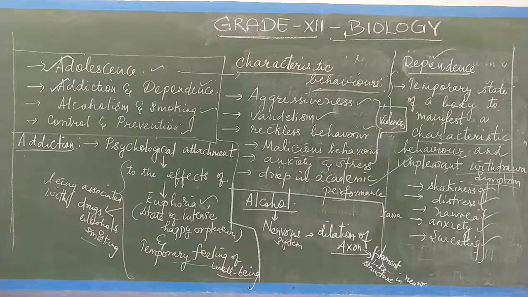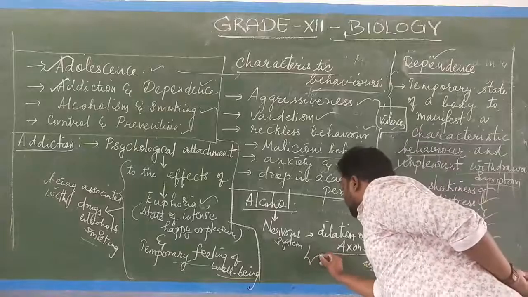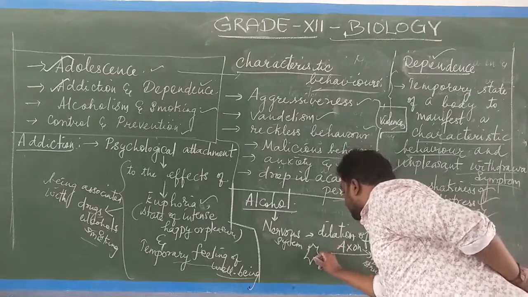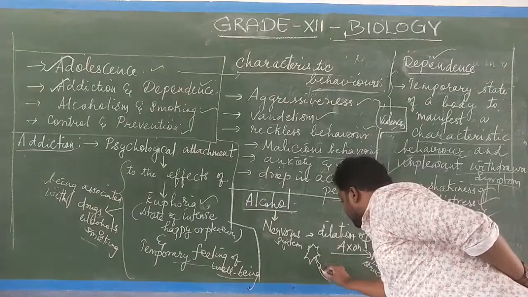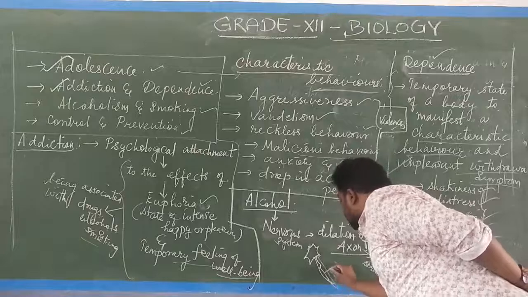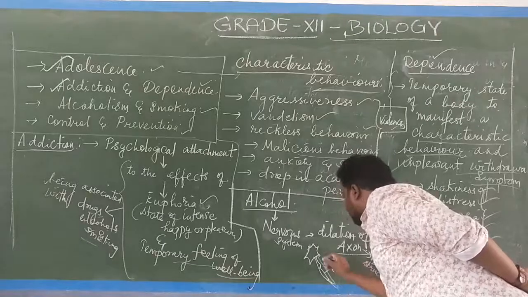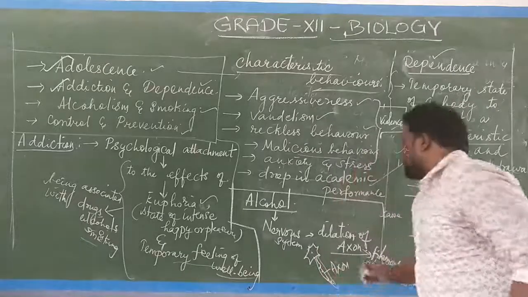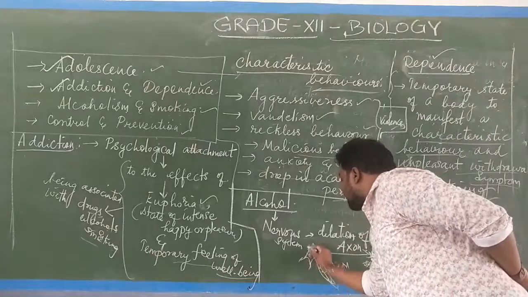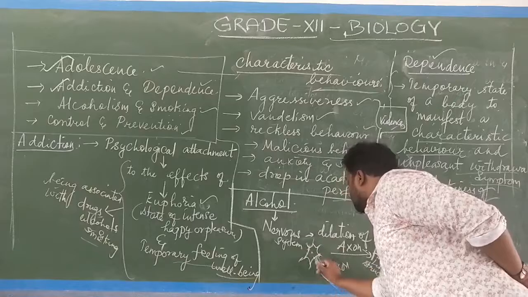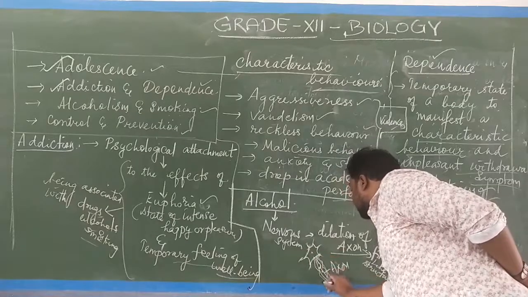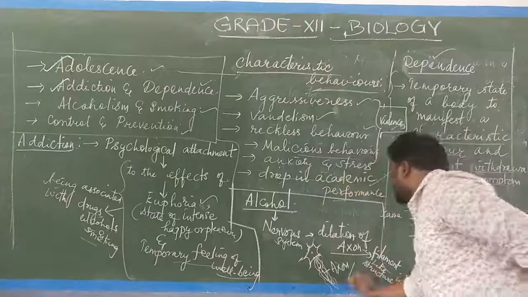The filament-like structure, so the dendrites will be there. So this is called the axon. Roughly I am drawing the diagram. So this axon will become dendritic cells or dendrites. So this axon will become dilated, and finally it causes rupture of the axon.